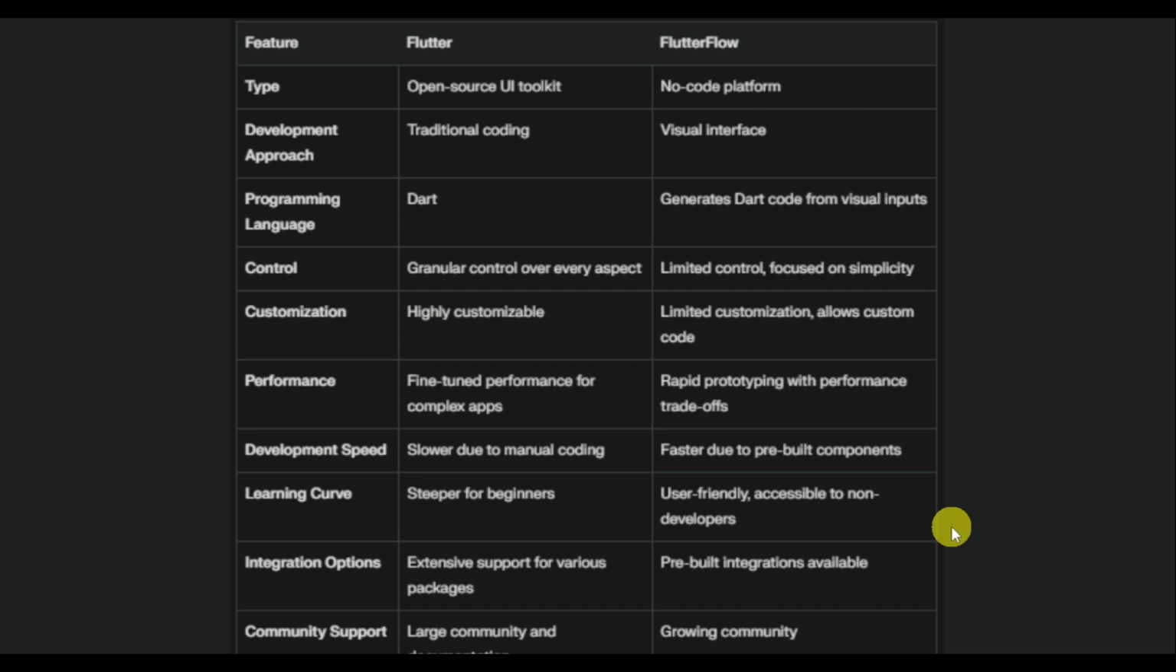So ask yourself, are you a beginner? Because if you're a beginner, I recommend you to use Flutterflow. But if you have knowledge of coding, just head over and choose Flutter.